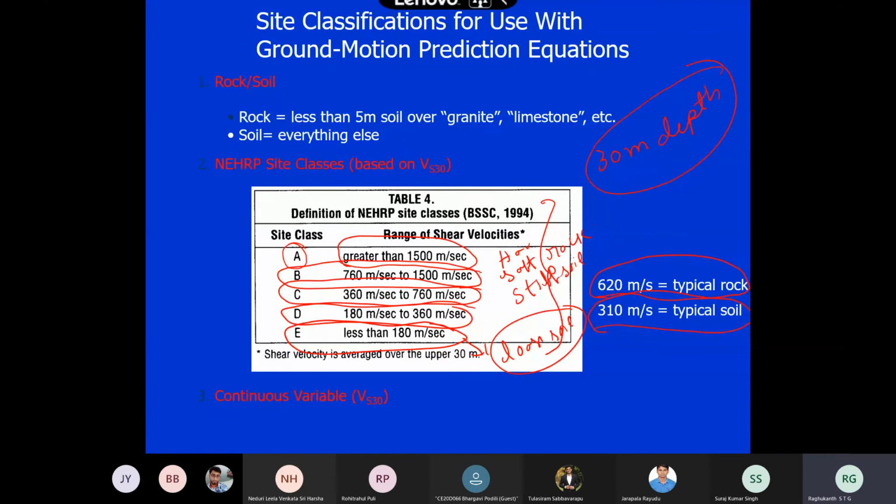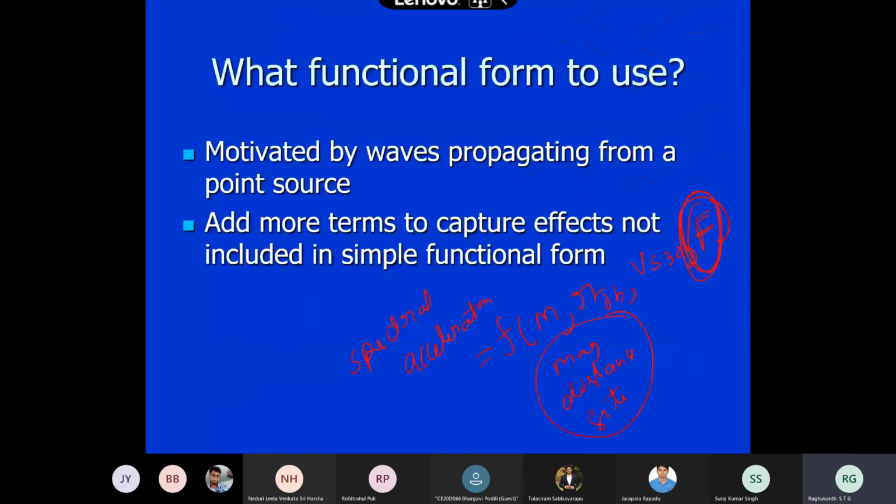Okay, so you download. And of course, as I told, our Indian data is available, but we don't have such nice flat files. International communities give this type of flat file, and every country has a nice flat file. Like New Zealand has an excellent flat file. Europeans have, then NGA West, many countries are there. India we don't have, but this data is very well studied, and I suggest all of you download it, and then you should plot all these things. That itself is your next assignment. And you have to write some comments also: why it is increasing, why it is not increasing, you have to do that.